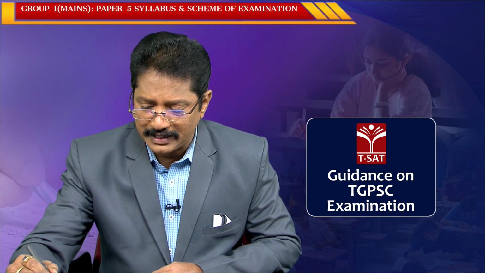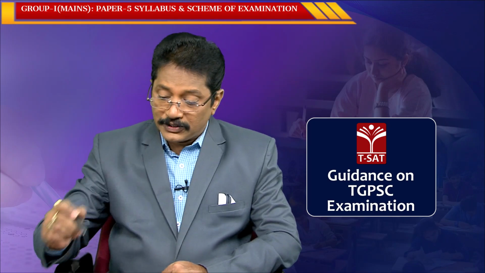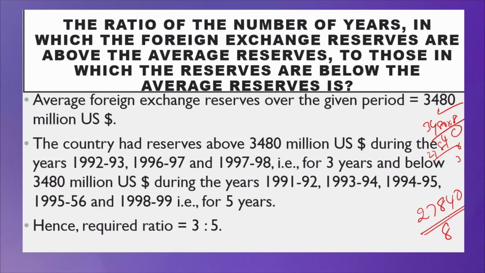So, if you divide 27,840 by 8: 8 4s are 32, 38, 3, 28, 28, 3, 24, 27. It is very clear. 27,840 is the total sum, the sum of the values. And when you divide by 8, you will get 3,480. In this manner, you are going to find it.